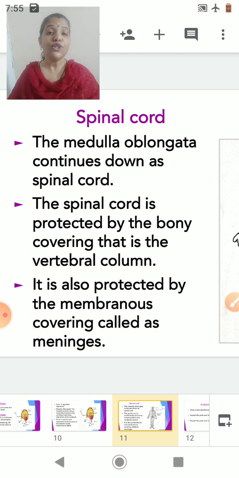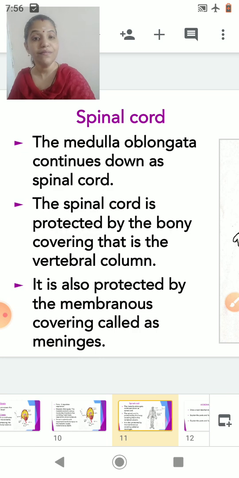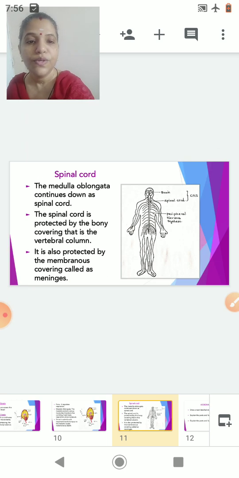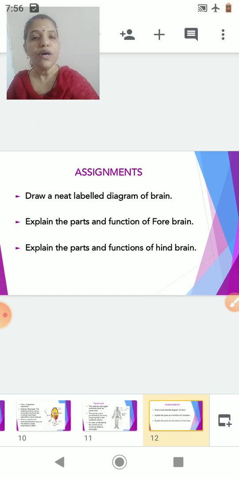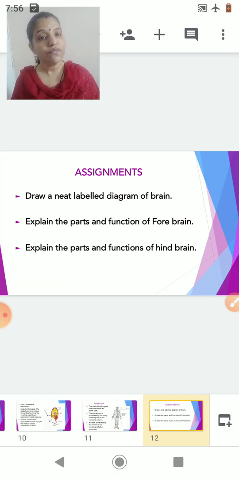So students, today we have completed with your central nervous system. That is nothing but brain and the spinal cord. Now I have some assignment questions for you. So now let us look into the assignment questions. Draw a neat labeled diagram of brain. Explain the parts and functions of forebrain. Next, explain the parts and functions of hindbrain.